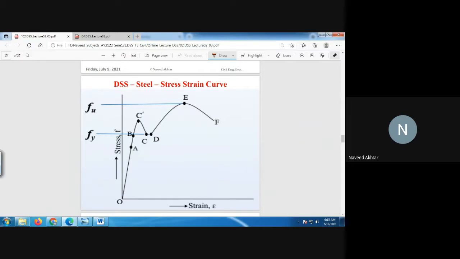You can see in this region from O to A, it is nothing but stress is proportional to strain, or you can write sigma or F is proportional to the strain.